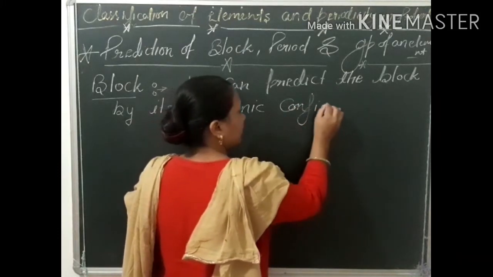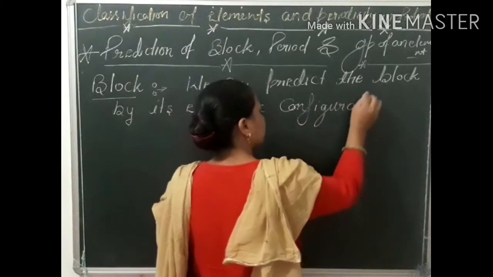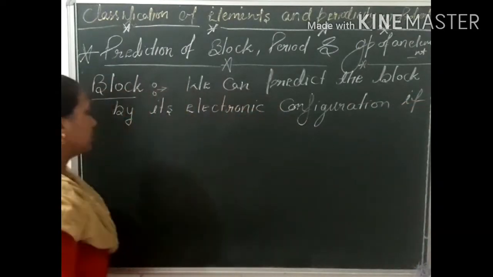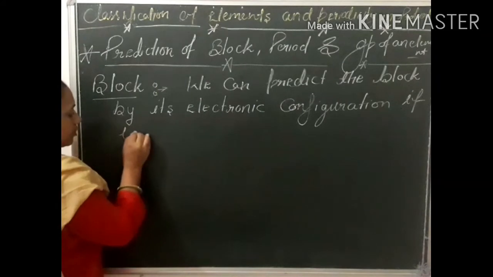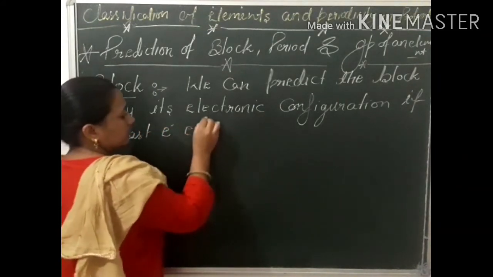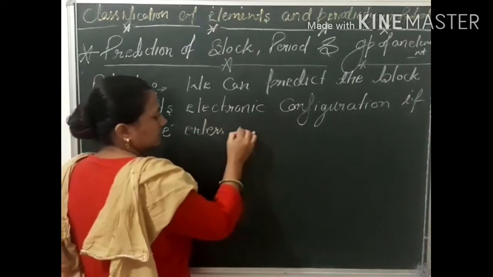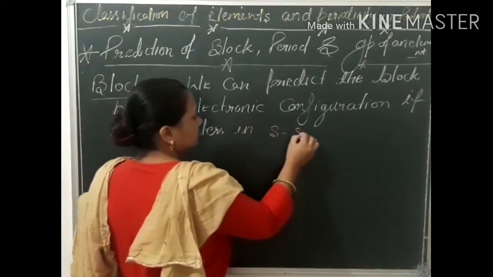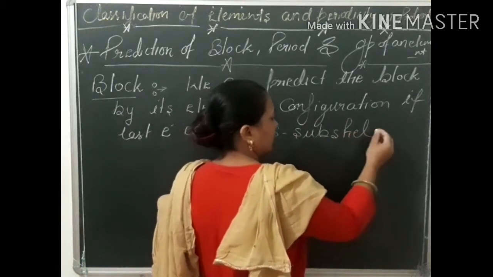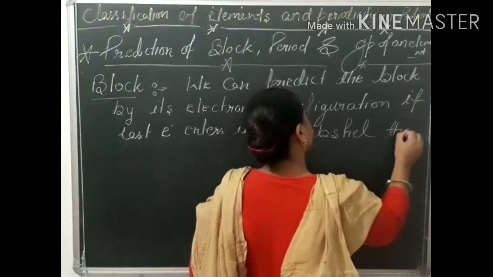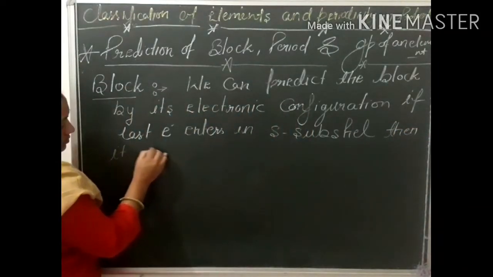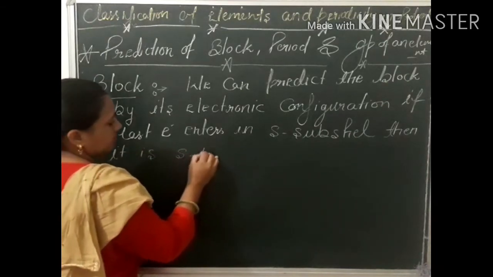If the last electron enters in the s subshell, then it is an s block element.